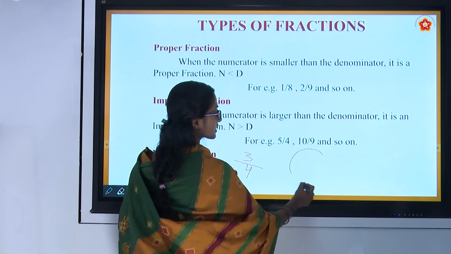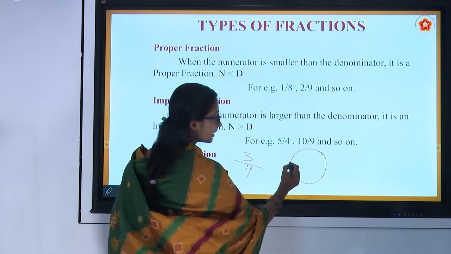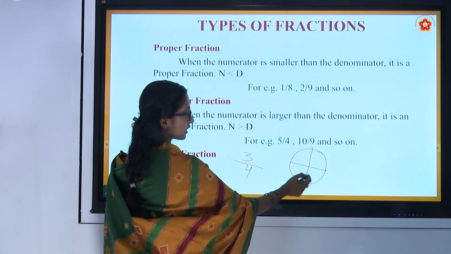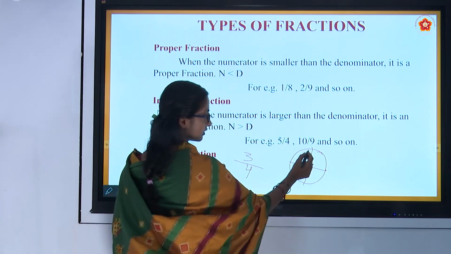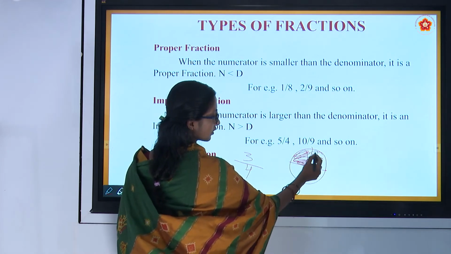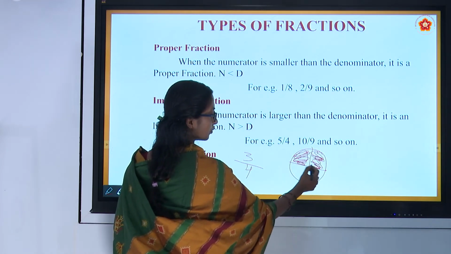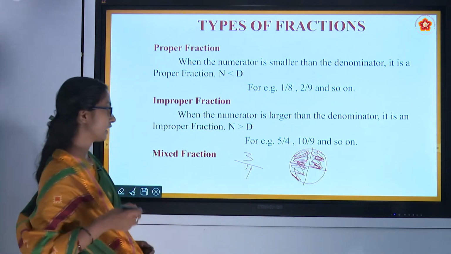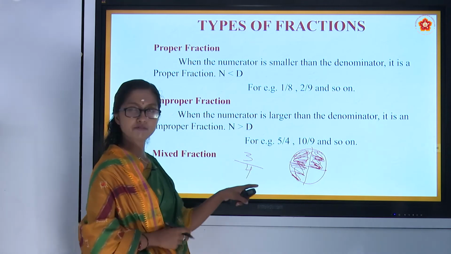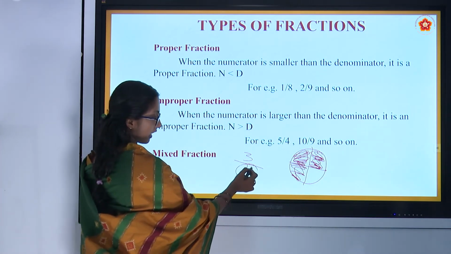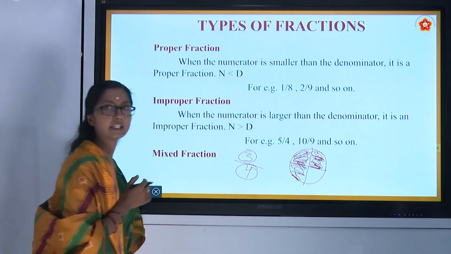We will draw a circle and divide it into 4 parts: 1, 2, 3, 4. In that, 3 parts we will shade: 1, 2 and 3. Here 3 by 4, we are representing a whole and a shaded part.